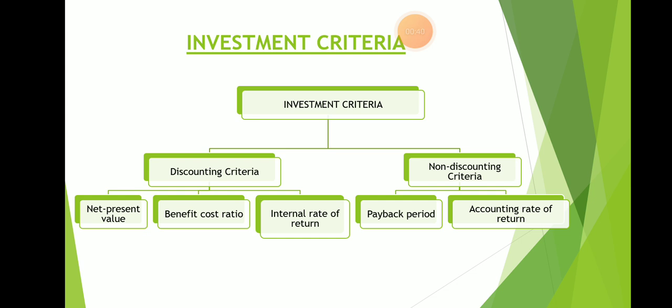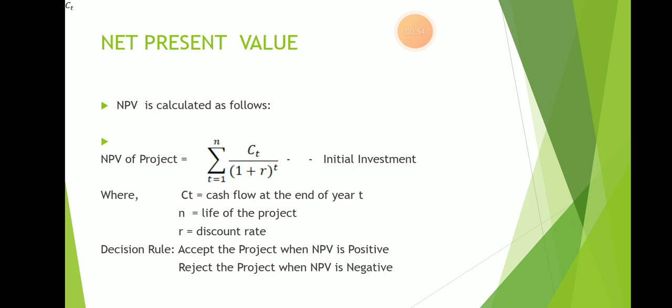It consists of three main topics. First one is net present value, second one is benefit cost ratio, and third is internal rate of return. Under the net present value method, we first compute the present values of all cash inflows, and from this we deduct the initial investment.